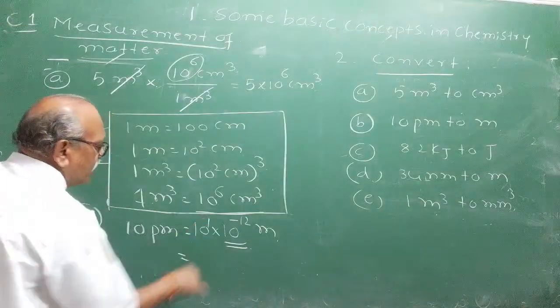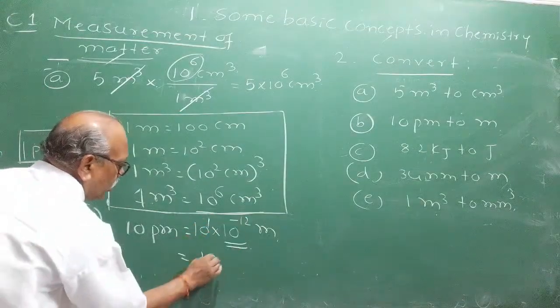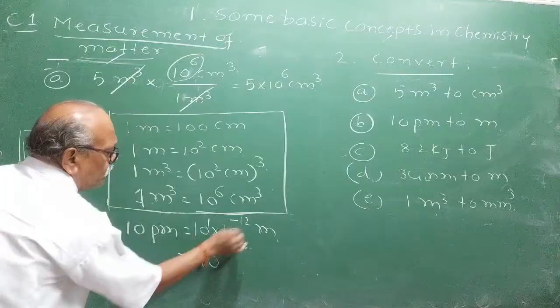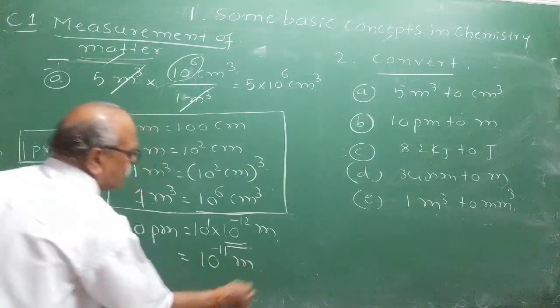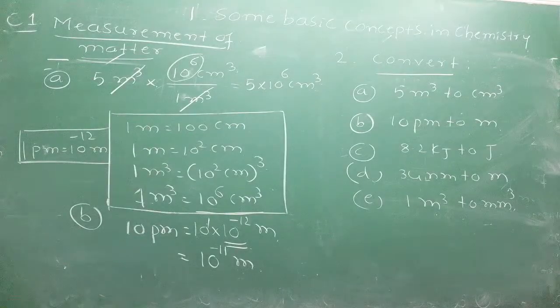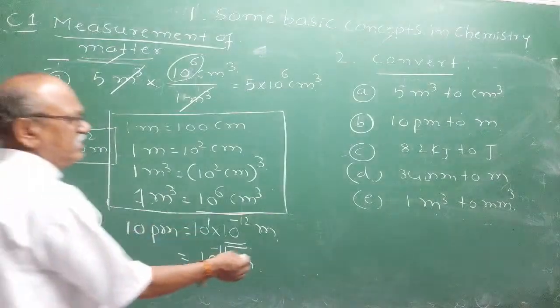This becomes 10 raised to 1 into 10 raised to minus 12, which becomes what? a raised to m into a raised to n is a raised to m plus n, so 1 minus 12 is minus 11: 10 raised to minus 11 meter. Remember, conversions are very, very important. I will give a few more questions which are useful.